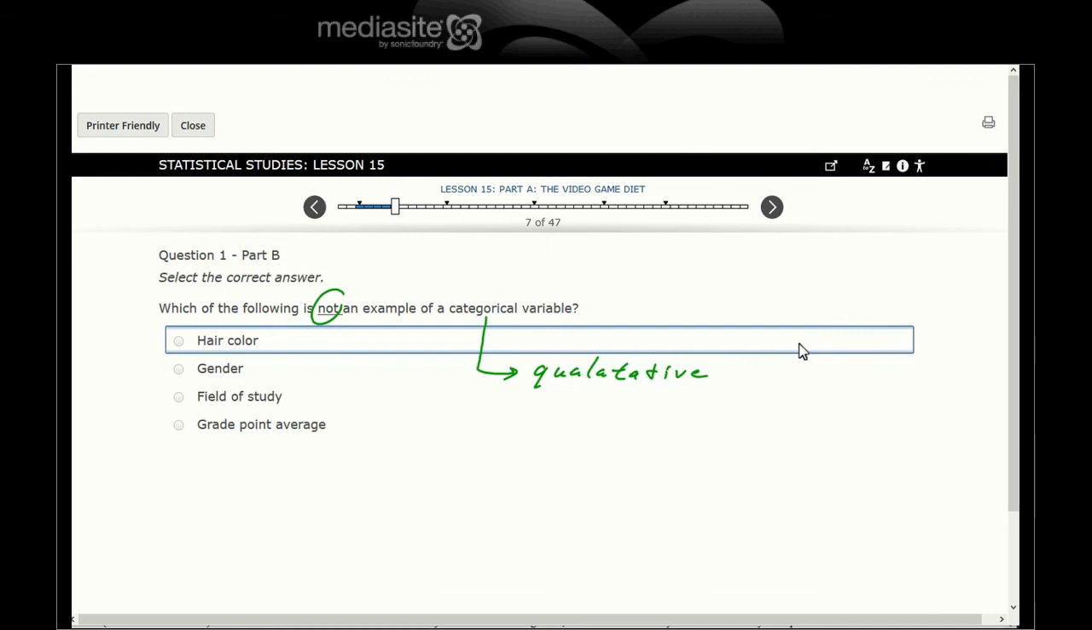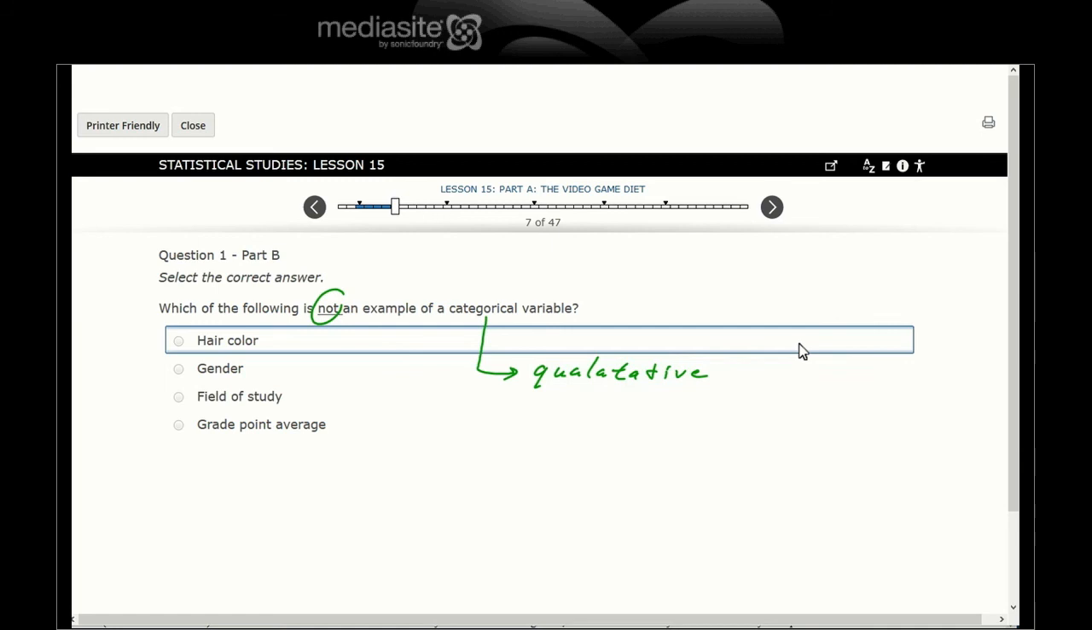Gender, male, female. I'm going to stick to the biological ones. Can I add males and females together and get an average gender? No. Field of studies, because it's qualitative. It's a category. Are you a redhead? Are you blonde? Category. Are you male? Are you female? Field of studies: are you an English lit major? Are you an engineer? Are you a pre-med?